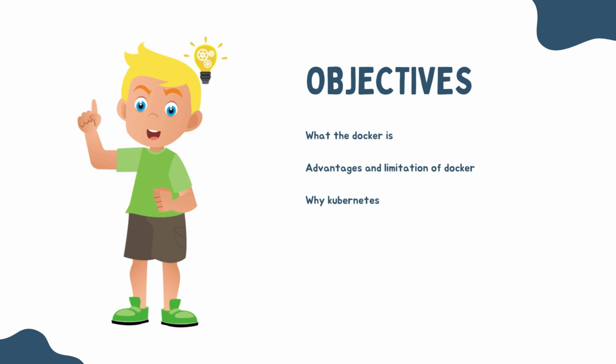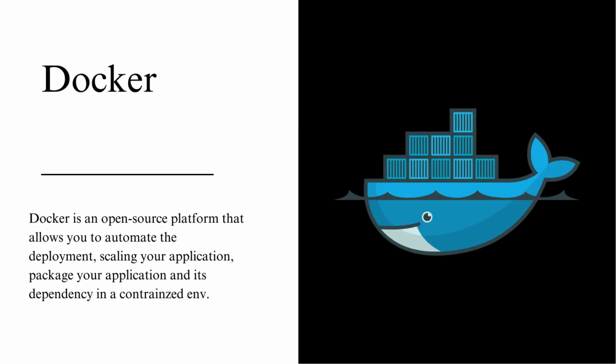Docker is an open source platform that allows you to automate the deployment and scaling of your application, and package your application and its dependencies in a containerized environment. For example, imagine you have an application that runs on your computer. The work of Docker is to package your application along with everything it needs to run, like application libraries, dependencies, and configuration files. All those things are packaged in a container. This ensures that your application runs consistently no matter where it is deployed.